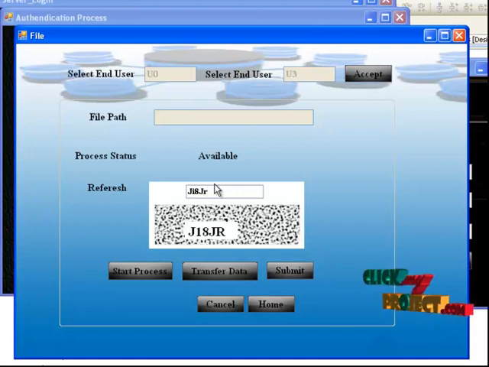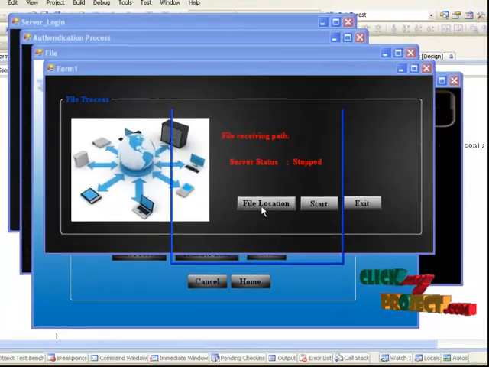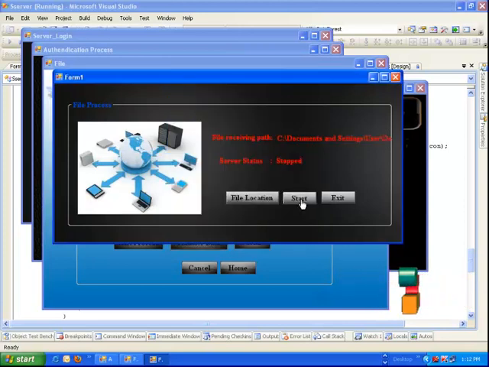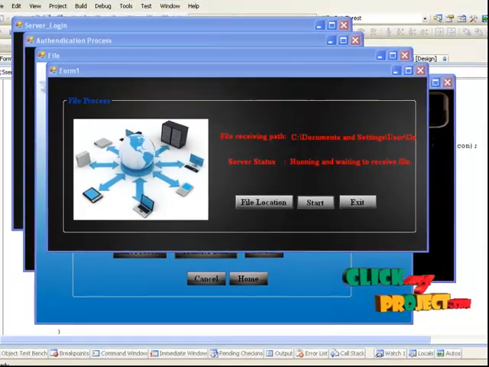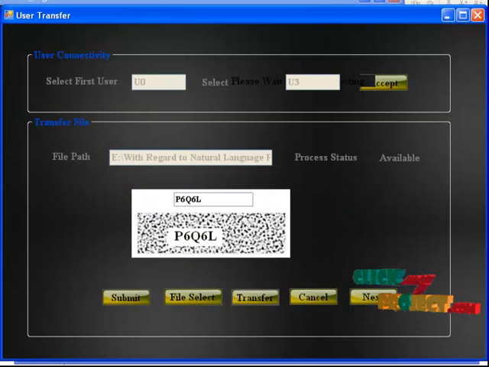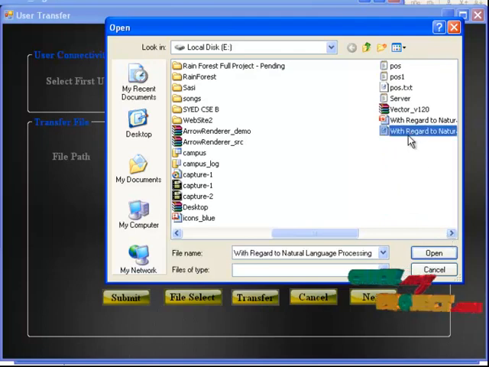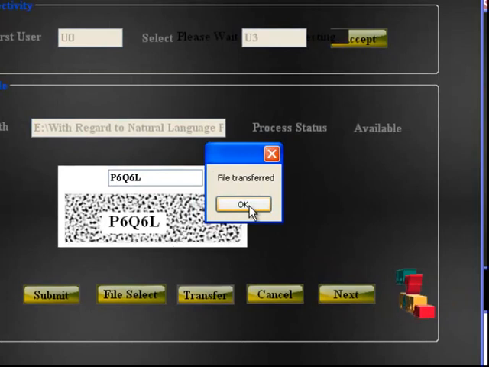The secure level of storage data is accessed by multiple users, from one user to another user. The file location is selected as a particular folder where the received data will be stored. The user starts the process, and the receiver starts the user level of the process. Next, in file storage, the data is encrypted. Then the server's process and the secure file storage process start. The encrypted stored file is sent from one user to the other connected user.